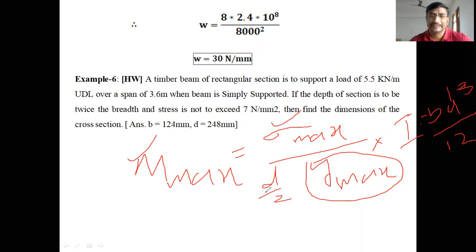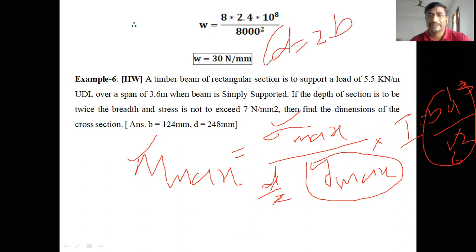So one d is cancelled here, students, and 2 and 6 remain. So we get bd square by 6, multiplied by sigma max. Another condition given in the problem is that the depth is 2b. The depth of the beam is twice the breadth. So wherever d is there, substitute the 2b value.